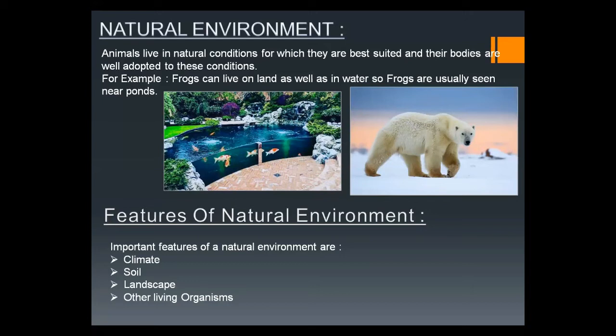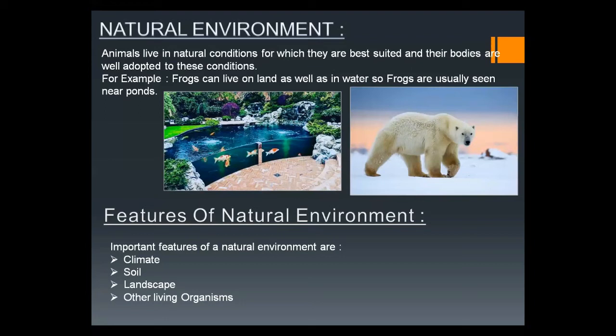The frog can live on land as well as in water, so frogs are usually seen near the ponds. The polar bear mostly lives in the Arctic Ocean, so it has thick fur on its body. Its body is well suited to live in the Arctic Ocean or on the icebergs.